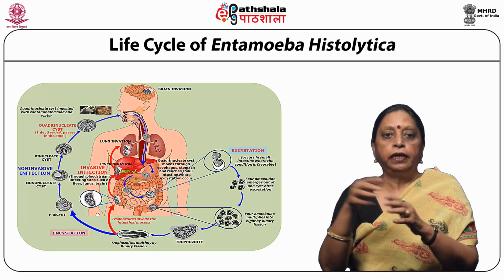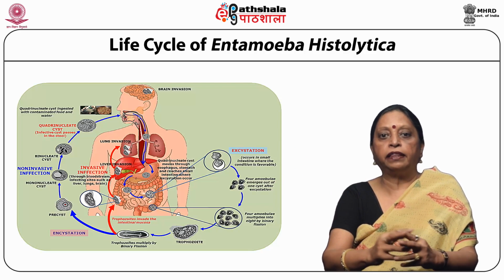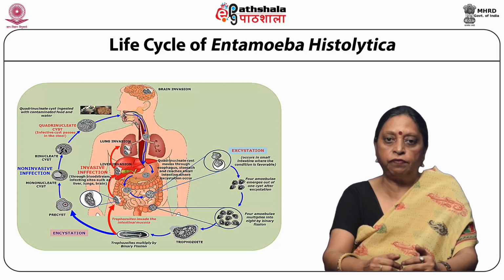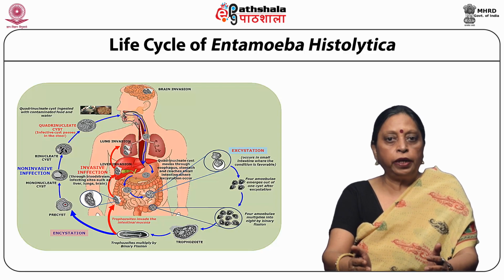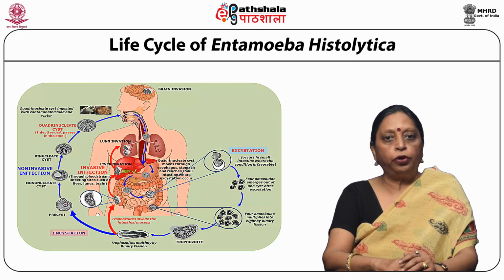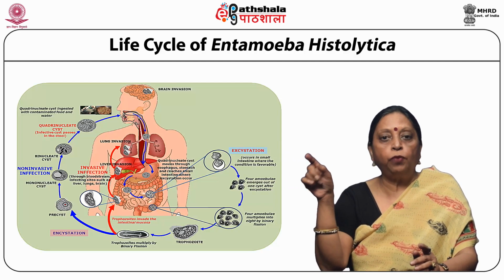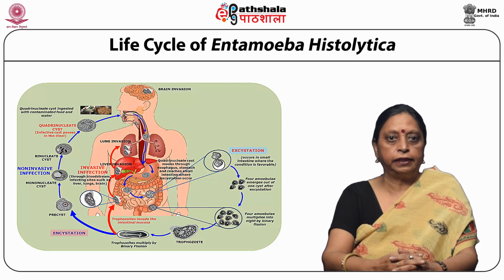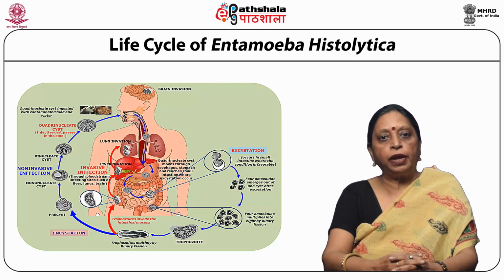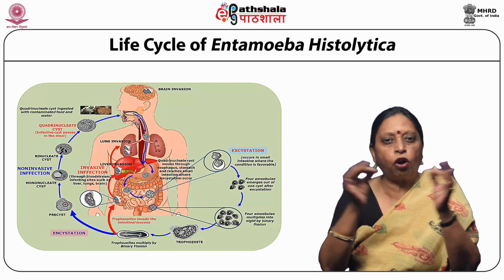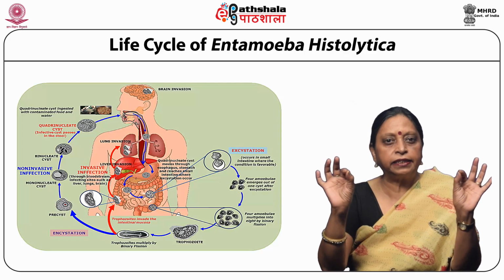In the intestine, the cyst wall is digested by the action of trypsin in the alkaline medium at a temperature of 37 degrees centigrade. During this process, the cytoplasmic body retracts and loosens from the cyst wall. Pseudopodia are formed, as you can see here, at various points, and vigorous amoeboid movements occur within the cyst. Frequently, the pseudopodia press against the wall at certain spots, as though the imprisoned organism was searching for an exit.